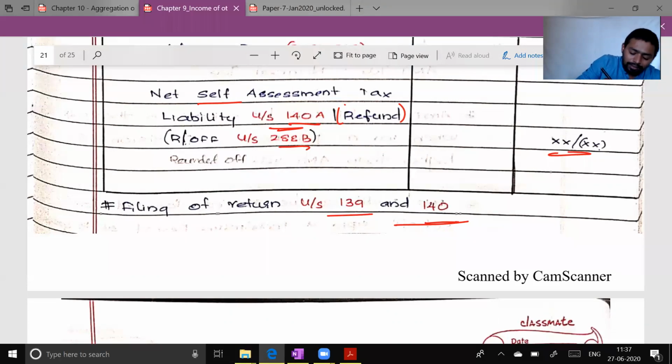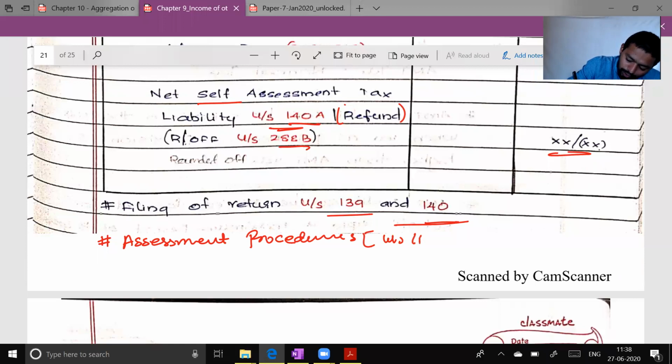After looking at the return, you need to put one more hashtag here. After looking at the return, if the income tax department has some suspicion about your information, if they are not satisfied with the information provided by you, then they will start assessment. They will open your case for assessment, that is known as the assessment procedure. And assessment procedures are given under section 141. It starts at 141 and ends somewhere around 160.